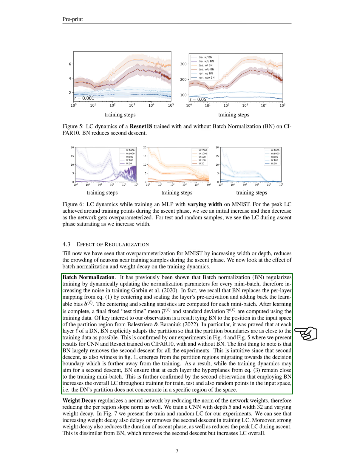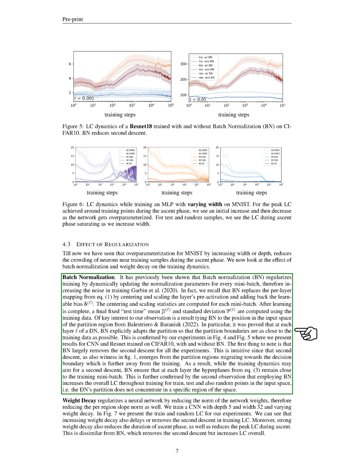Batch normalization is a technique that helps regularize training by dynamically updating normalization parameters for each mini-batch, which introduces some noise into the training process. Essentially, it adjusts the layer's pre-activation by centering and scaling it, and then adds a learnable bias. These adjustments are calculated for each mini-batch. Once learning is complete, a final fixed mean and standard deviation are calculated using the training data.